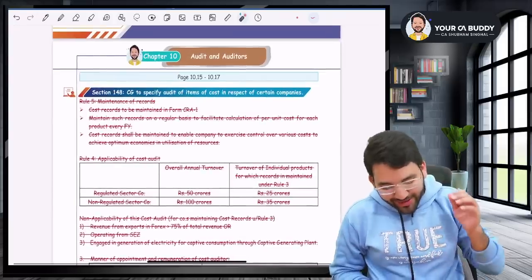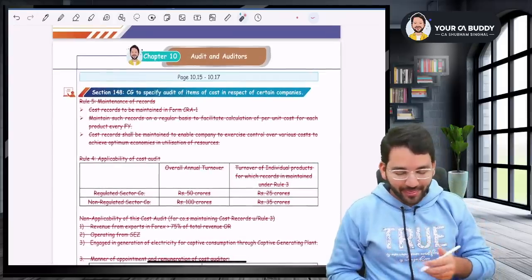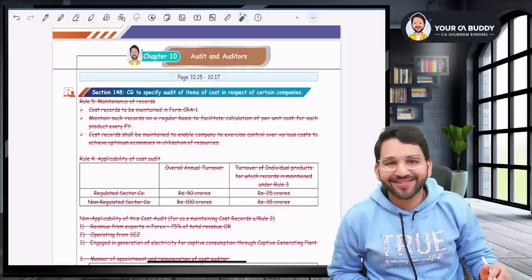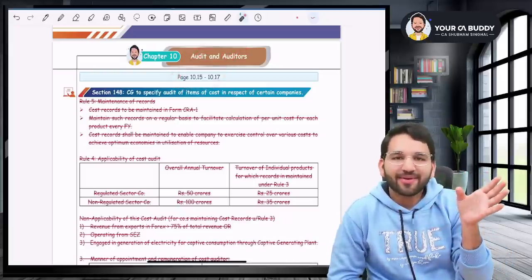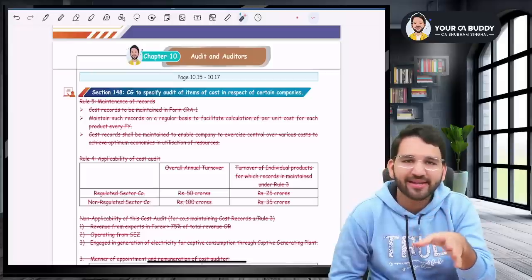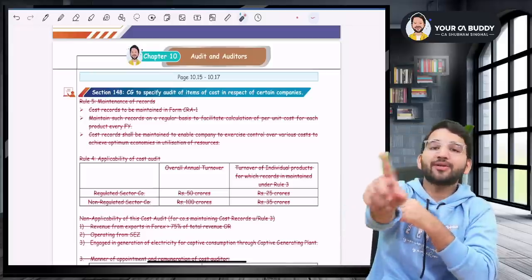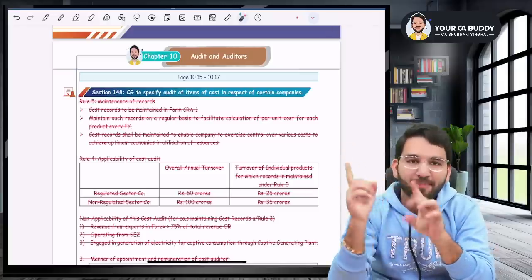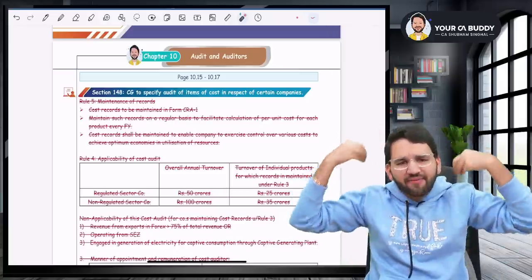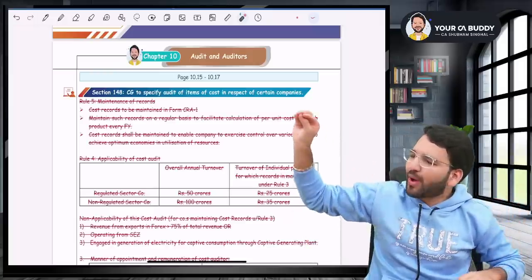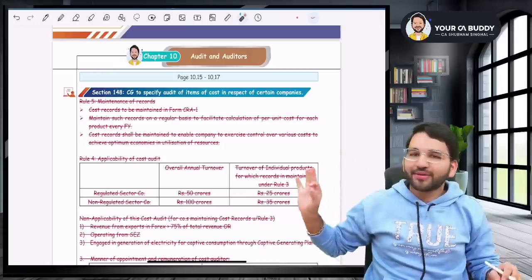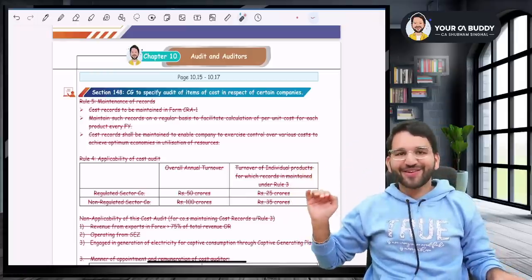But what is the next material change? That is very interesting, sir. In page number 10.15, chapter of audit and auditors, sir, in the old syllabus, they had given just brief of cost audit. They had not given the details because the details were given in audit in paper number 5 audit. But then they decided to add everything. They decided to add all the rules and everything. But now again they decided to remove it. So from the new module, they have reduced your syllabus.